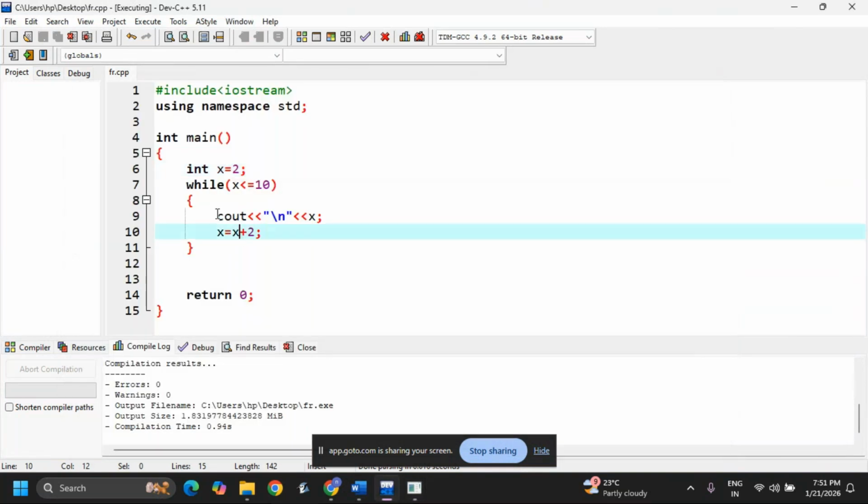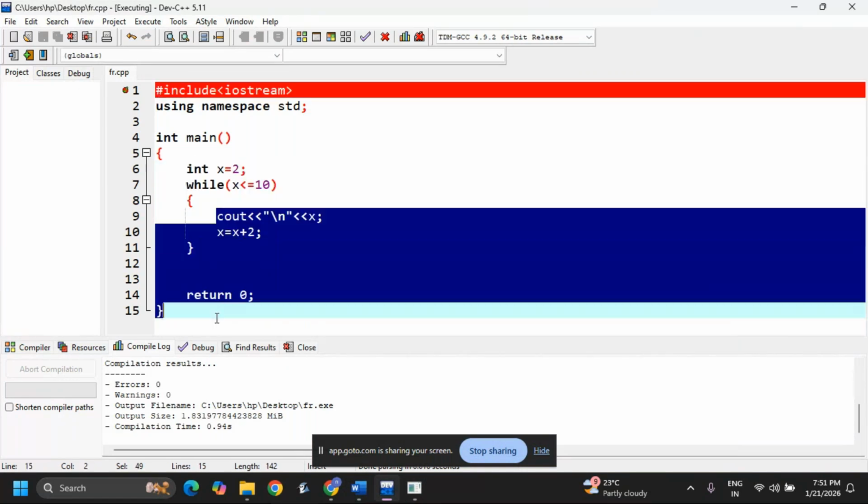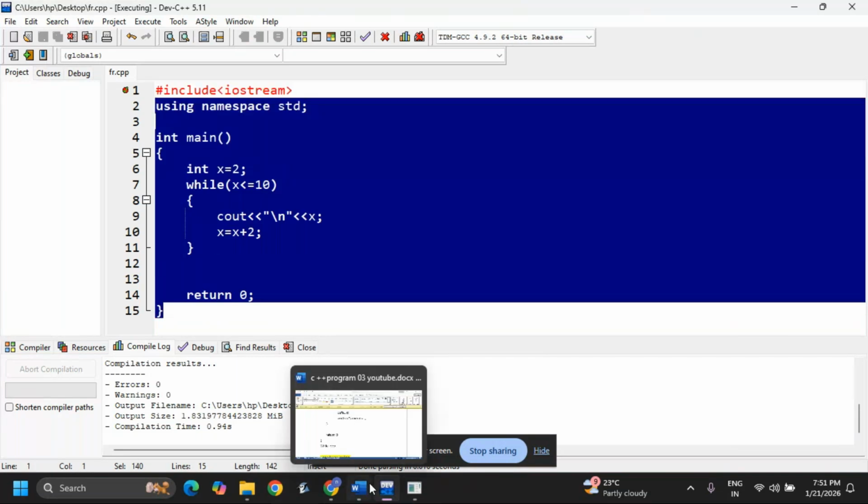Okay, this is about the while loop. While is for checking the condition and sending inside. Okay, now I'm copying this code. Okay, now I'm pasting here.